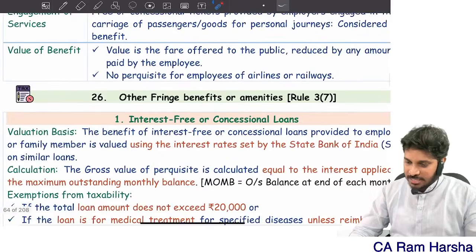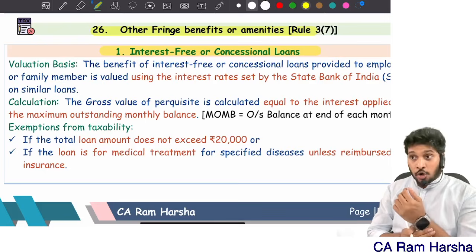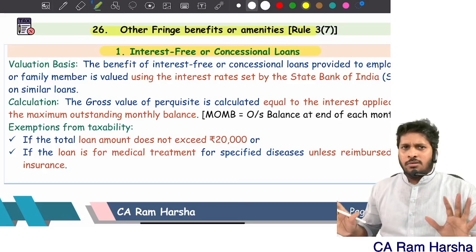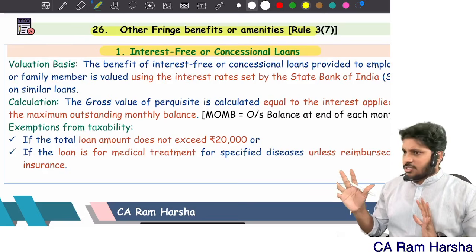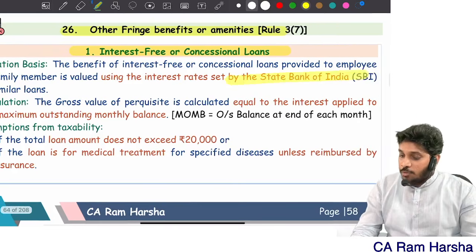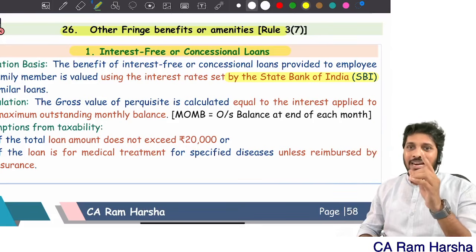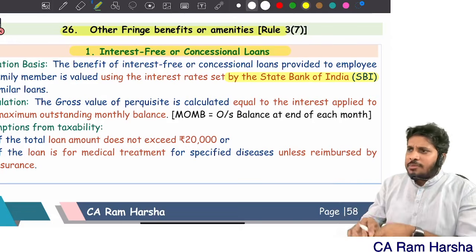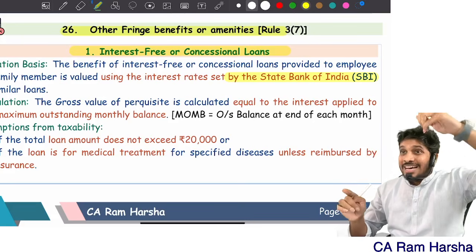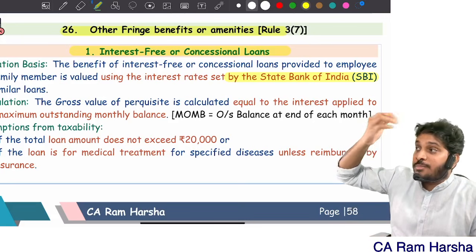Correct? That's it. Next, other benefits: interest free or concessional loan. Suppose the company is giving you a loan at a concessional rate of interest. For the year you got the loan, on the first date, 1st April, the SBI rate for similar kind of loan, how much is the rate of interest? That rate minus what the employer is charging you, only 4%. SBI rate is 10%, employer is charging only 4% on the loan. 6% is taxable.